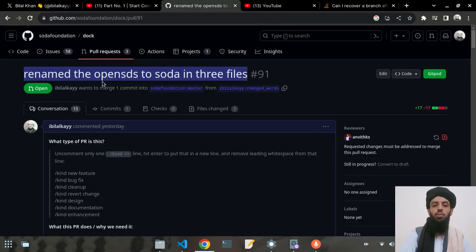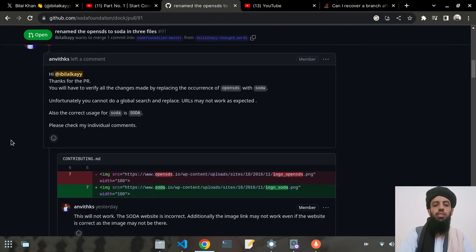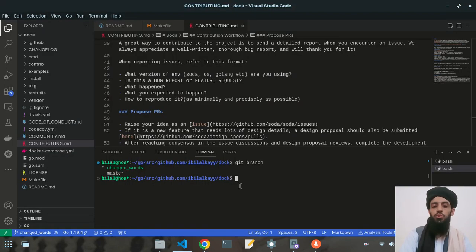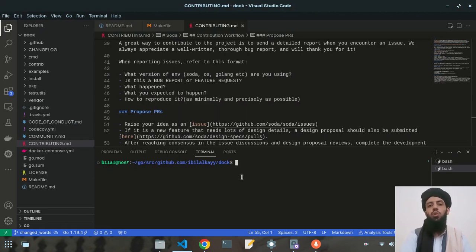So now let's take a look at the recommendations that he gave to me. The first recommendation is that I need to change these files back to the previous position. So how can I do this? If I want to edit those commits, I don't need to reset or delete them. Instead, I need to edit these commits. So how can I do this?